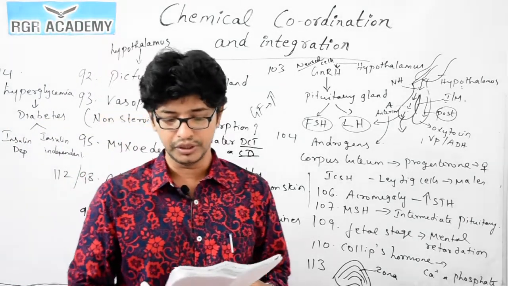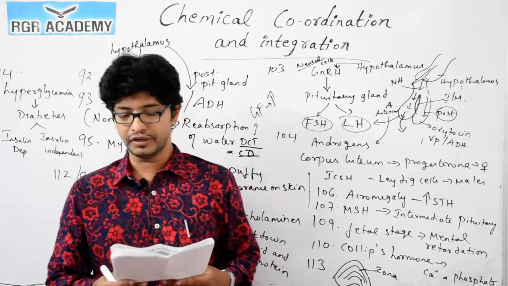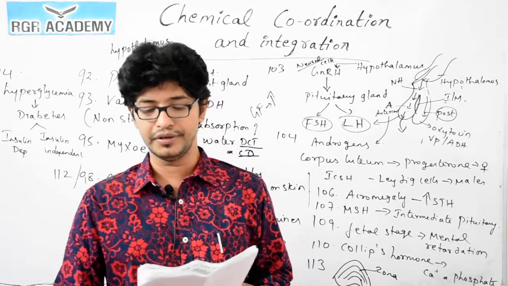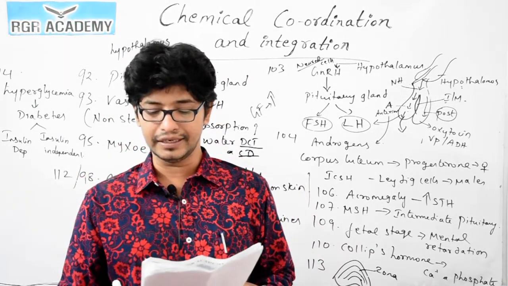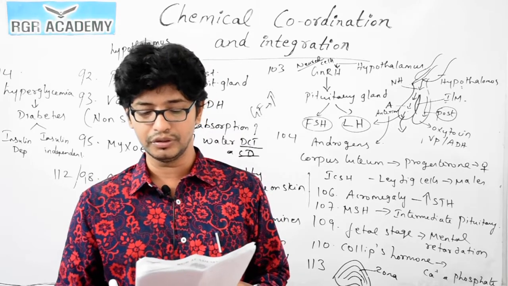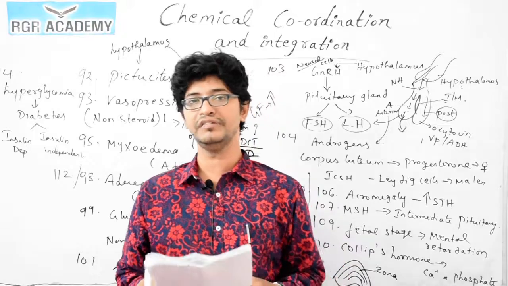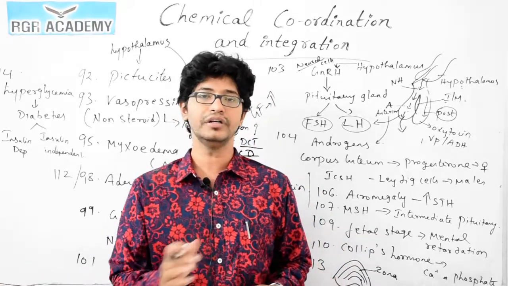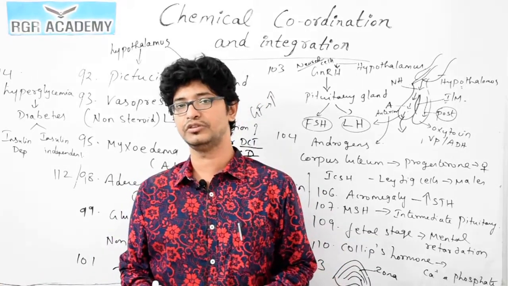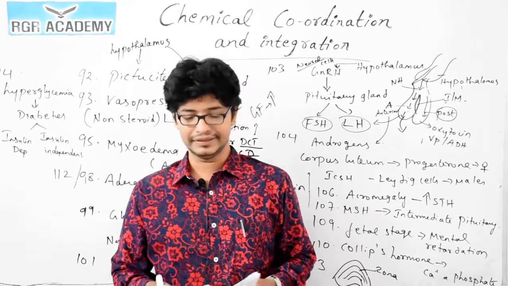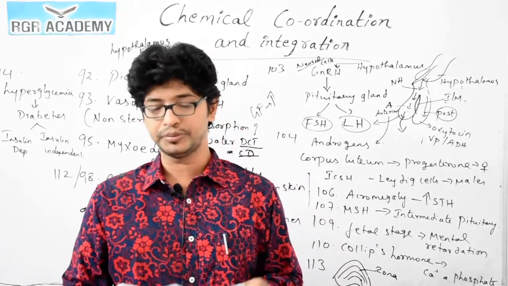That is option 2. Next, 115: which one of the following is not a function of insulin? Increase in the conversion of glycogen to glucose. This is not the function, because insulin converts glucose into glycogen, and the excess glycogen gets stored in the liver and muscle cells. So the incorrect option here is 3.